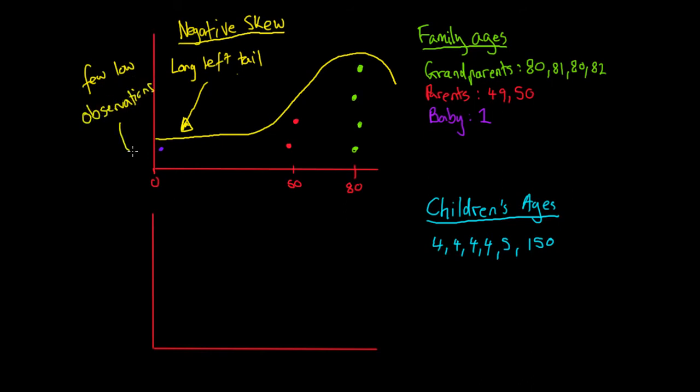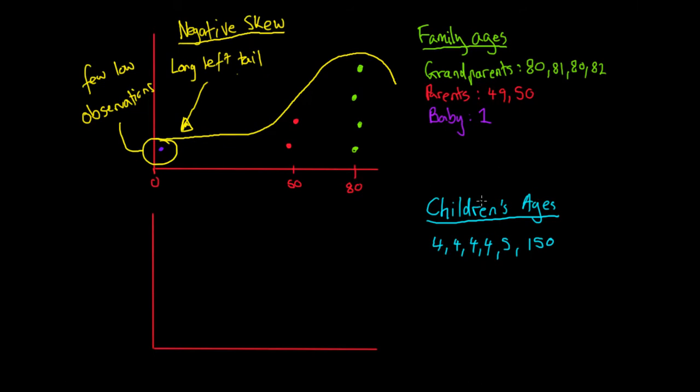So we can see that here. We've got the baby, which is giving this distribution the negative skew. So I'm not saying that the baby is negative, but the baby is definitely what gives the distribution the negative skew. If the child was, say, 25, then the distribution would be far less skewed because the marking would be up here. But this baby gives the distribution the negative skew. So that is our negative skewness.